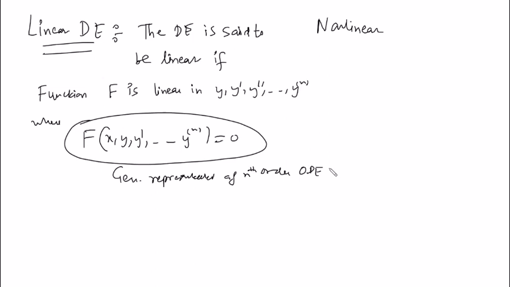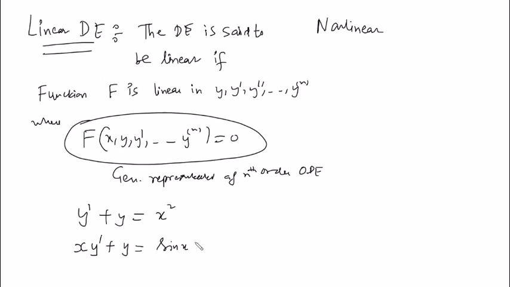Like I can have y dash plus y is equal to x square. This is a linear differential equation. Although x square is there, there is no problem with the independent variable having powers. Similarly, you can have x y dash plus y is equal to sin x.